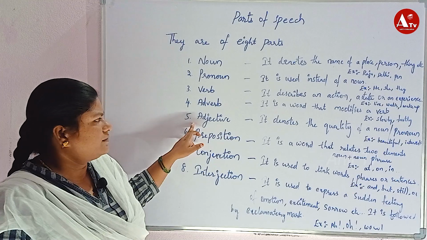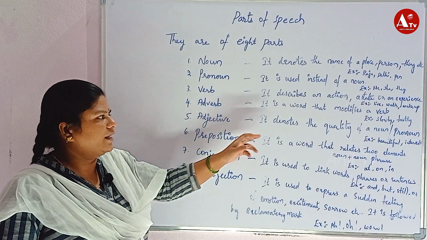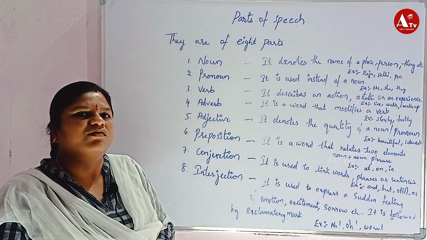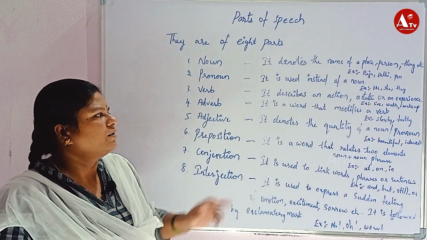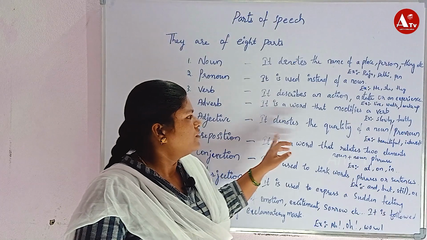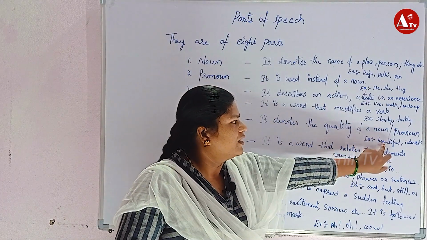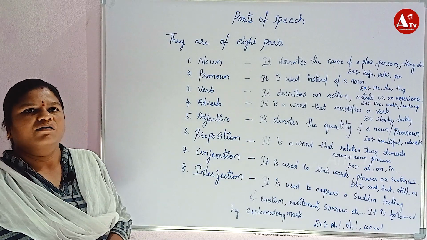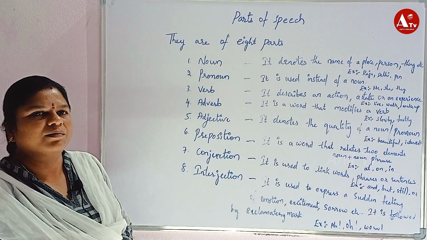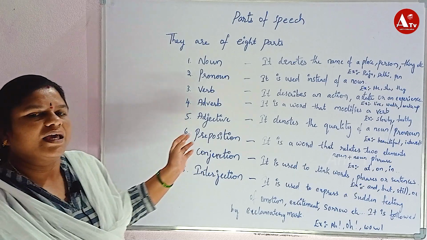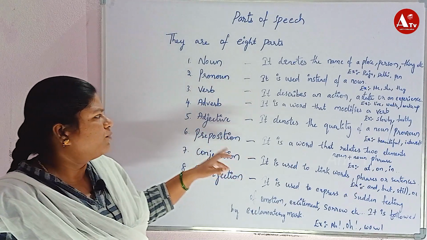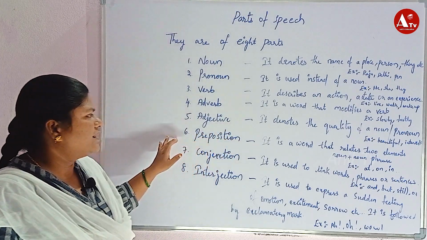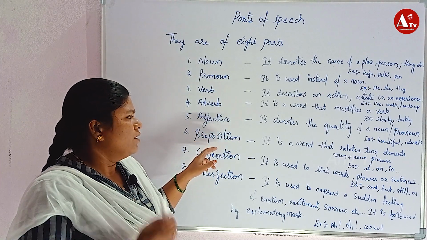Adjective. An adjective denotes the quality of a noun, meaning it adds some information about the noun or pronoun. Here you see beautiful, interesting. Rose is a flower, we know that, but how is the rose? A beautiful flower. Here beautiful is an adjective.